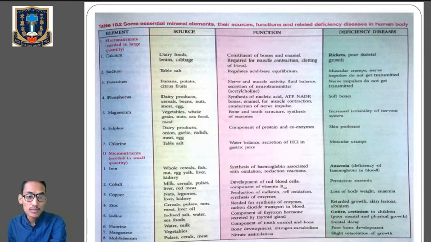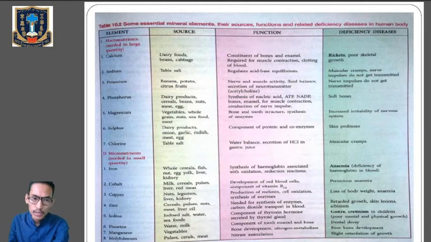Elements, as you can see here, are of two types: macronutrients and micronutrients. Macro means needed in large quantity, and micronutrients means needed in small quantity. Under macronutrients, we have calcium, sodium, potassium, phosphorus, magnesium, sulfur, and chlorine. Micronutrients, which are needed in small quantity, are iron, cobalt, copper, zinc, iodine, fluorine, manganese, and molybdenum.